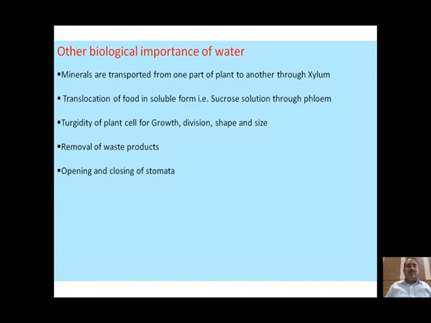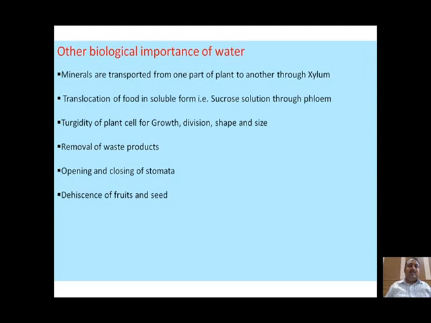This opening and closing of stomata is responsible for maintaining the amount of water in the plant, or in other terms, it controls the loss of water from the plant in the process of transpiration. The opening and closing of stomata is due to turgidity and flaccidity of the guard cells.